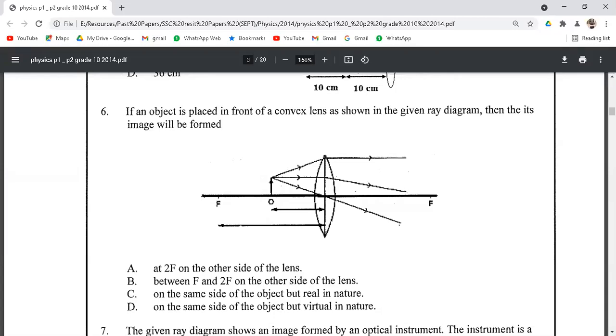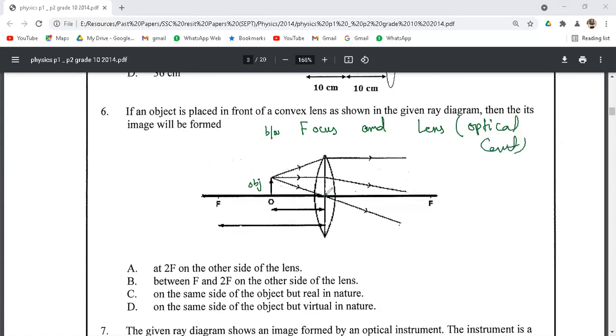Next we have question number 6. If an object is placed in front of a convex lens as shown in this given diagram, as we can see, this is our object, and this object lies between F, focus, and lens, or we can say that the object lies between focus and optical center.